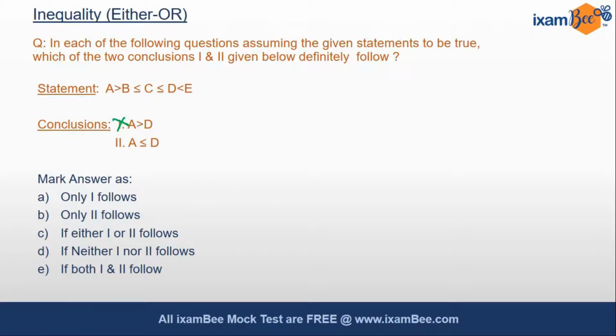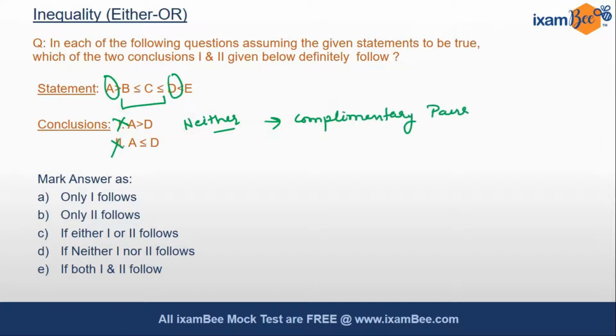Let's see the second. It says A is less than equal to D. Now again, as we see, the direction of the symbols are in opposite direction. Therefore, our second conclusion also doesn't follow. Hence, you will be tempted to mark the answer as neither. But friends, whenever there is a case of neither, we have to always check for complementary pairs. That means we have to check if our conclusion 1 and 2 are complementary pairs. Now complementary pairs are those which form the option for either.